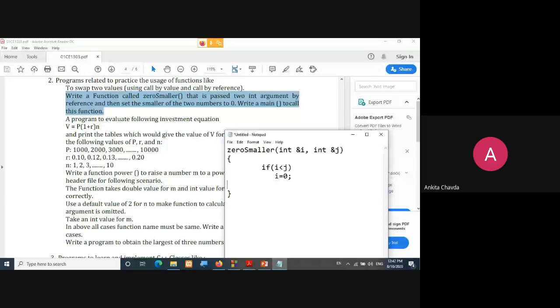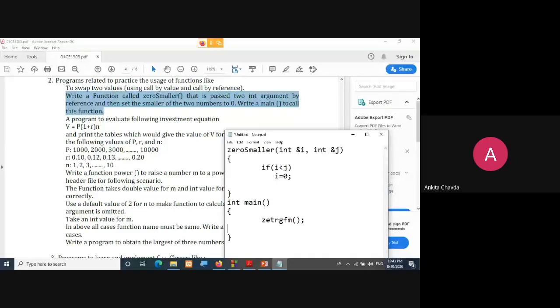And I'll check else. What would it be? Both the numbers are the same, right? If I've entered both the numbers the same, i and j, 5 and 5, suppose, then simply a message should be printed that both the values are the same, right? So we will not change or alter any value.